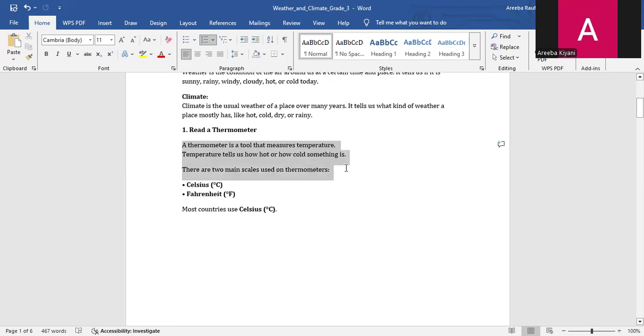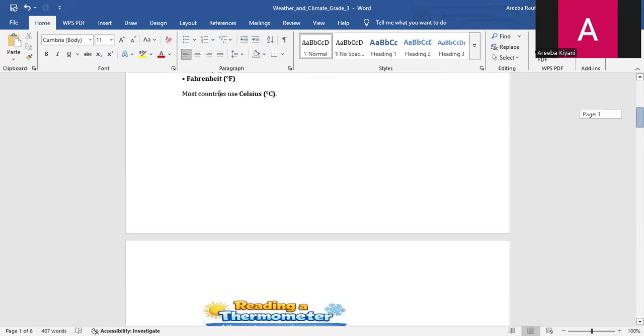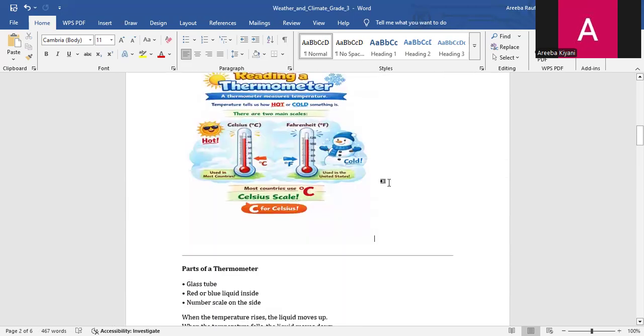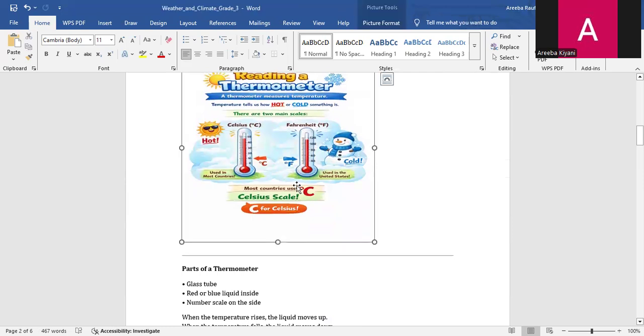There are two main scales used on thermometers. They are Celsius and Fahrenheit. Most countries use Celsius. I will show you the thermometer. Yes, this is a thermometer.